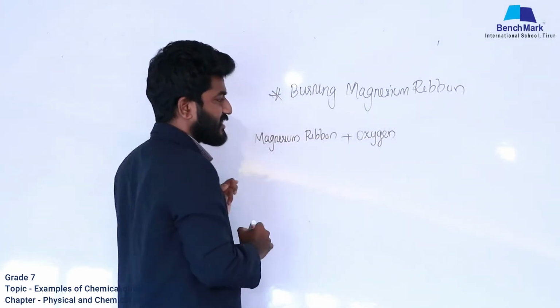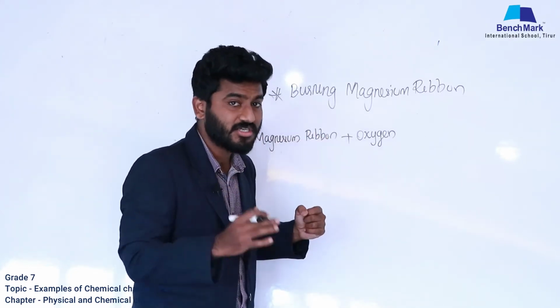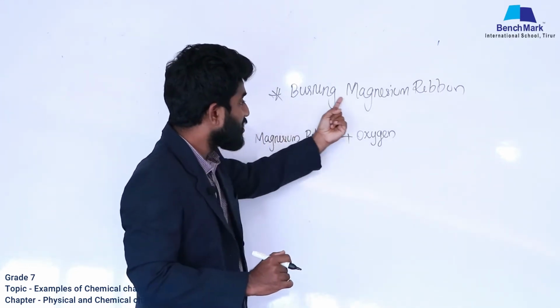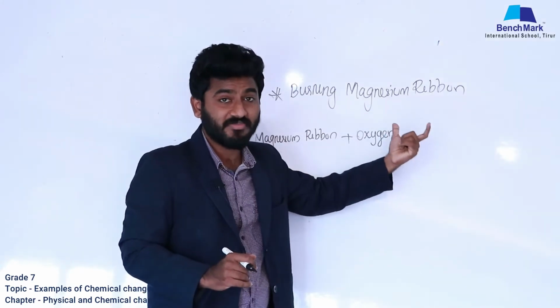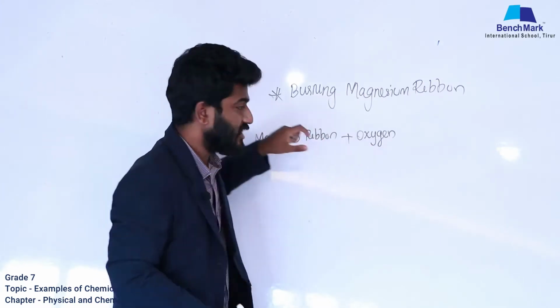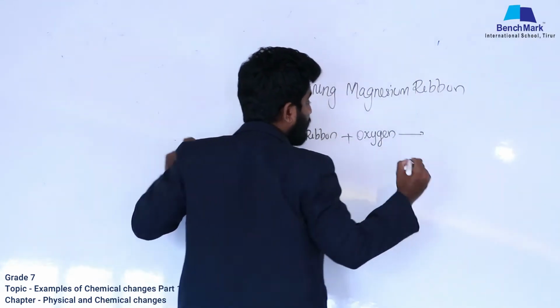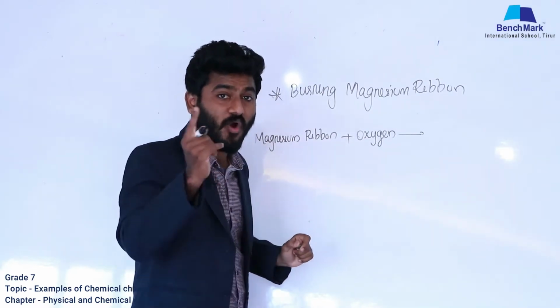Magnesium ribbon is reacting with oxygen. Why have we written plus oxygen? Because here burning of magnesium ribbon is happening, right? So burning means reacting with oxygen. Is that clear? So when you react magnesium ribbon with oxygen, what have we got? We got a white powder, right?